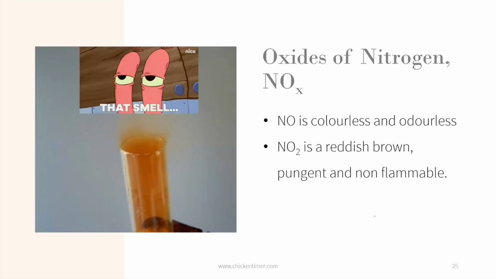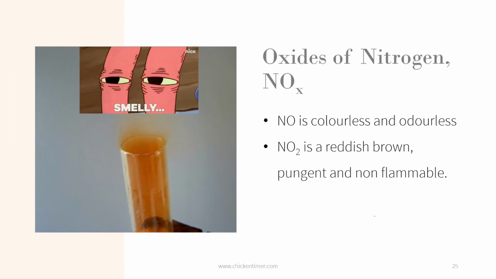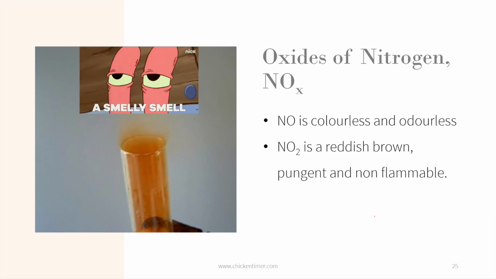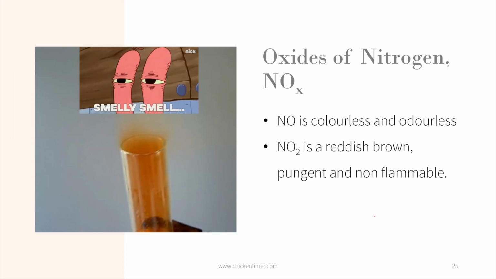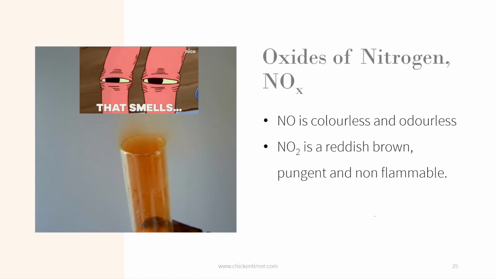Then the oxides of nitrogen. You have 2 oxides of nitrogen: nitrogen monoxide and nitrogen dioxide. Nitrogen monoxide is a colorless, odorless gas with no smell. The second one, nitrogen dioxide, is the one in the picture. It's pungent, so it stinks, and it's non-flammable.